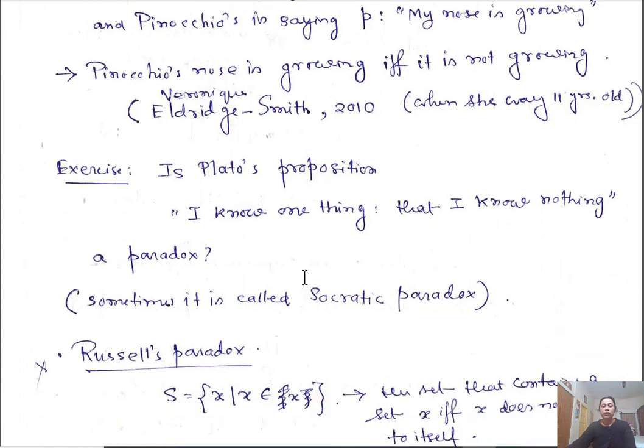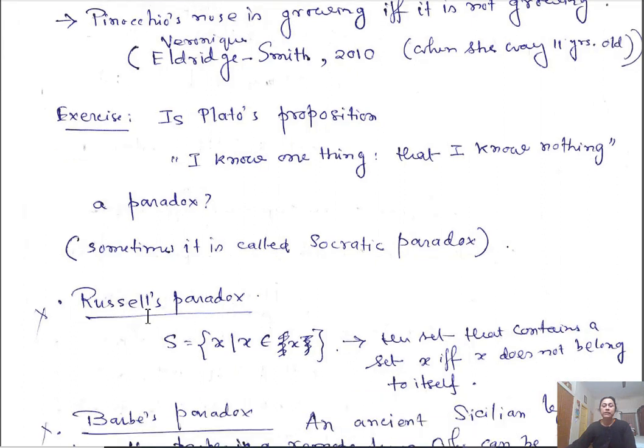This is Russell's paradox, I will discuss it later. Actually, let me state that Russell's paradox says, suppose I have a set consisting of sets X such that X does not belong to X. So this is a collection of sets.